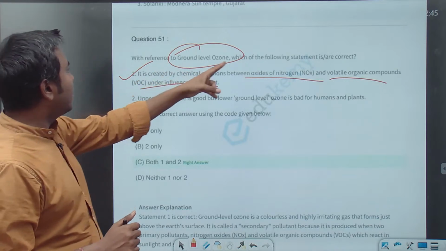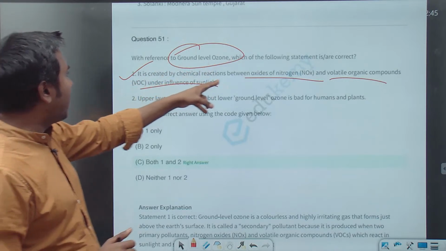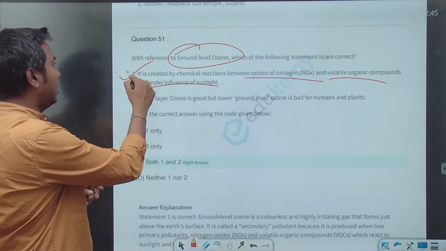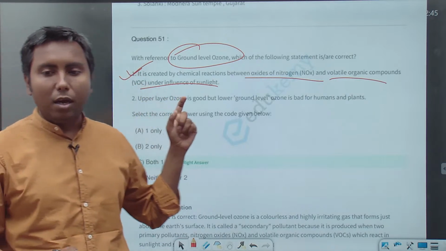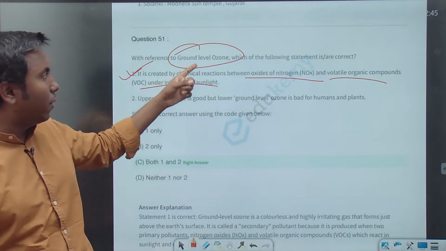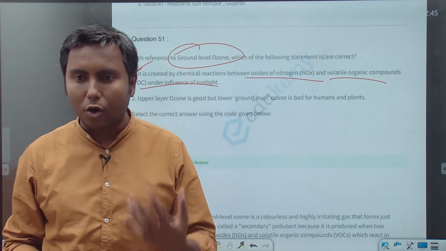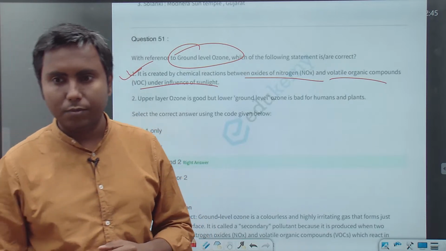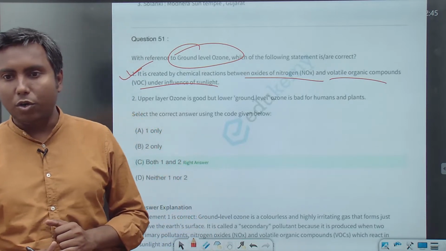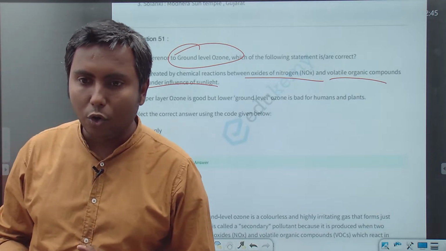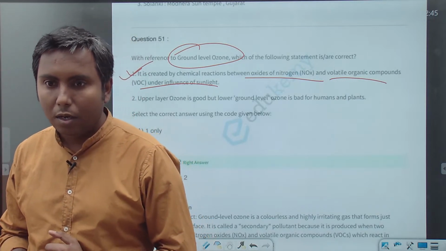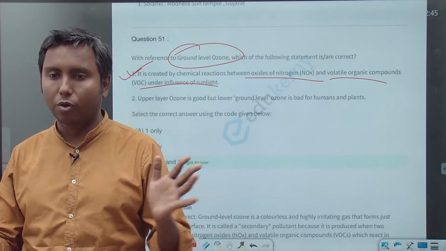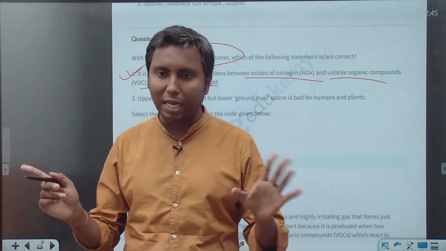With reference to ground level ozone, it is created by a chemical reaction between oxides of nitrogen and volatile organic compounds, so one is correct. That's why it is called that. Now tell me, ground level ozone, is it a primary pollutant or a secondary pollutant? Dikshit, SDR will have claims on IMF? No, SDR won't have any claim on IMF.